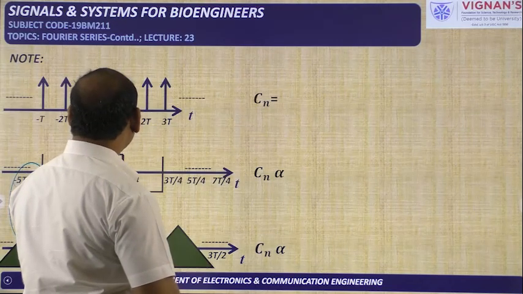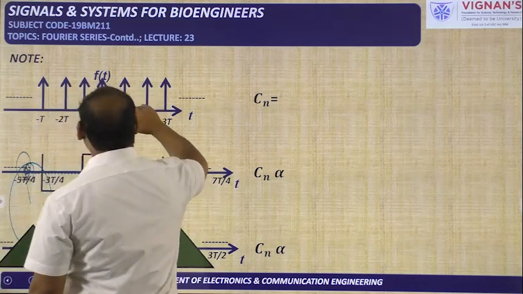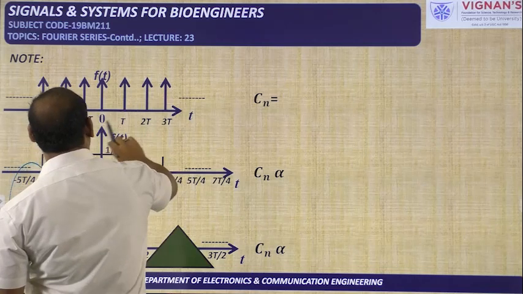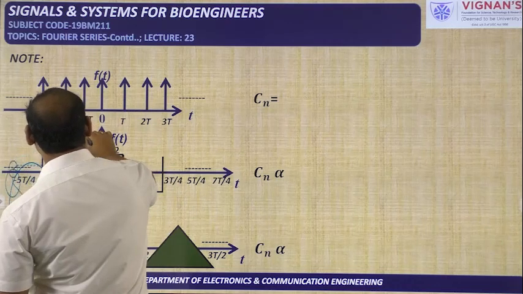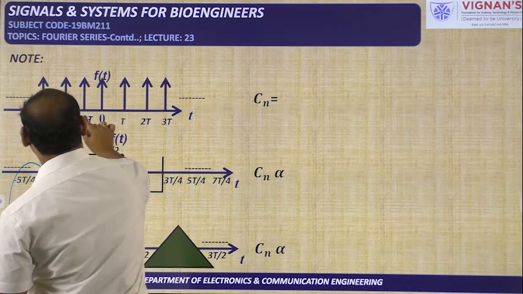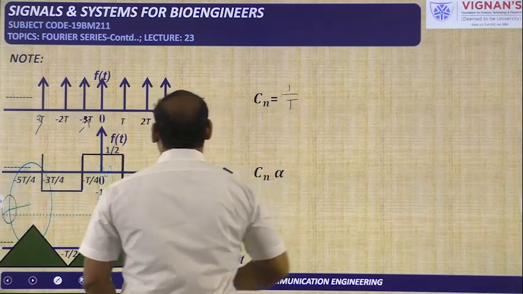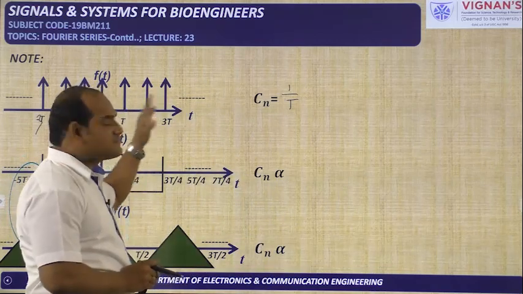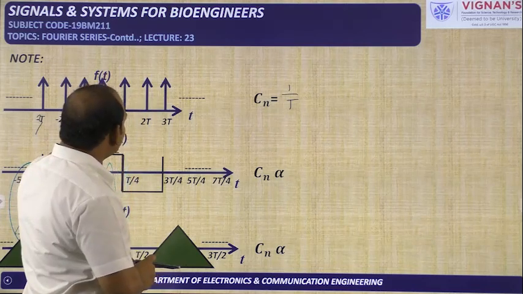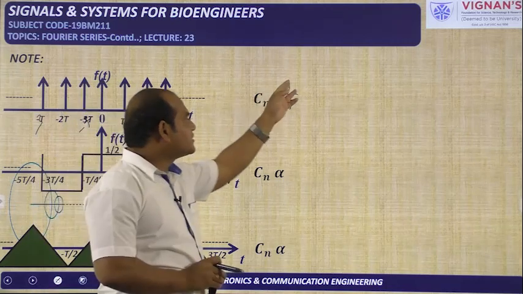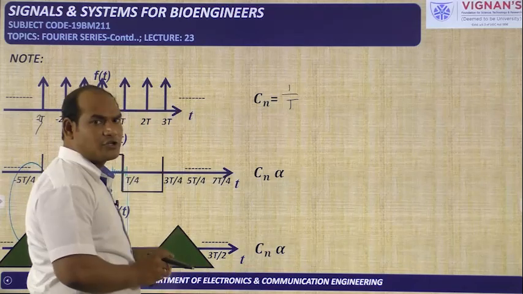Now the same conclusion I have given for the impulse train, which has impulses at small t equal to 0 and small t equal to plus capital T, 2T, 3T and so on, and on this side minus T, minus 2T, minus 3T. If you have the impulse train, then its coefficient is given by 1 by T. If these impulses are shifted right or left by T by 2 seconds or 3T by 2 seconds, whatever it may be, then in addition to this 1 by T, in product we need to write an exponential term. So shifting in the time domain is equivalent to an exponential.